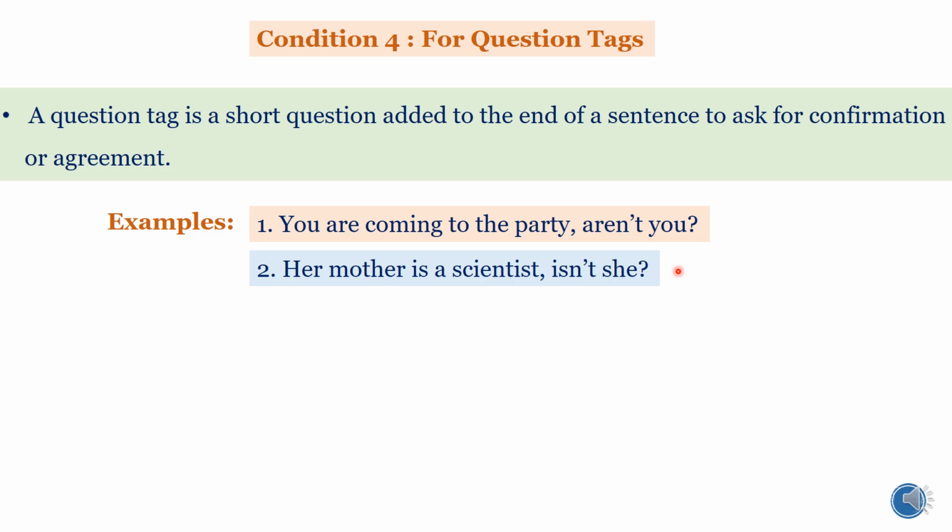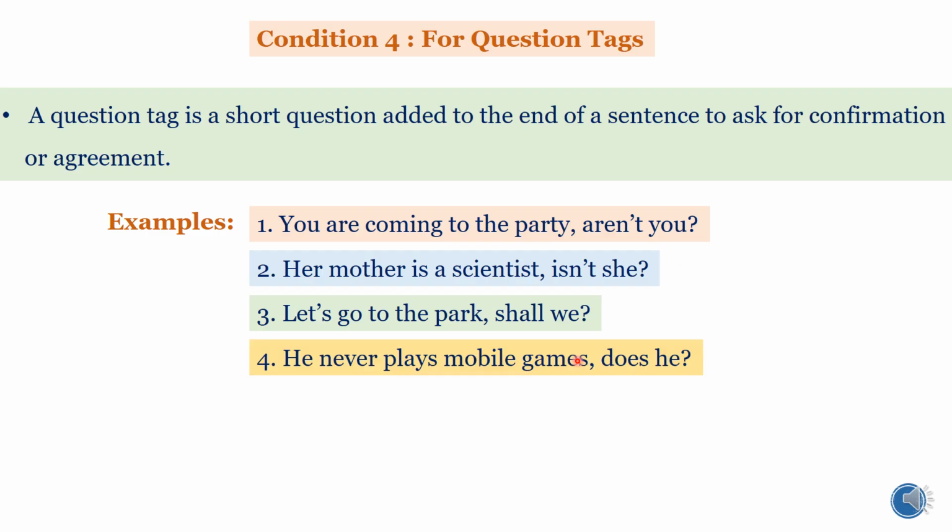Next, her mother is a scientist, isn't she? Again, you're asking for a confirmation. Isn't she a scientist? Third example, let's go to the park, shall we? Fourth example, he never plays mobile games, does he? Gia can climb a tree, can't she?